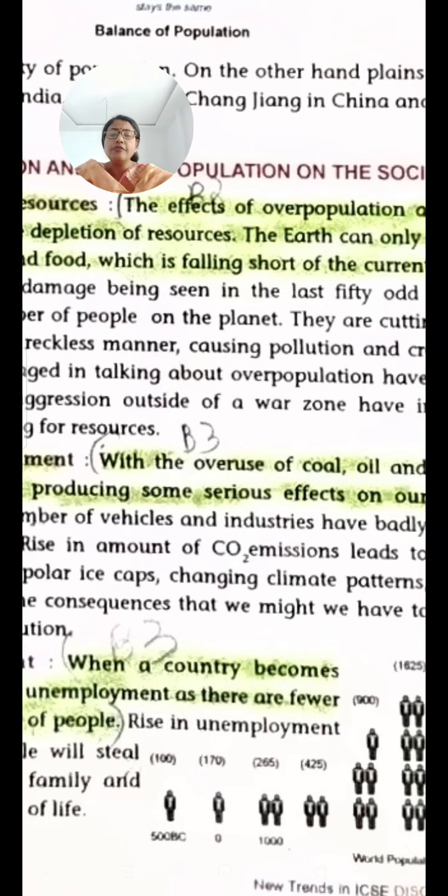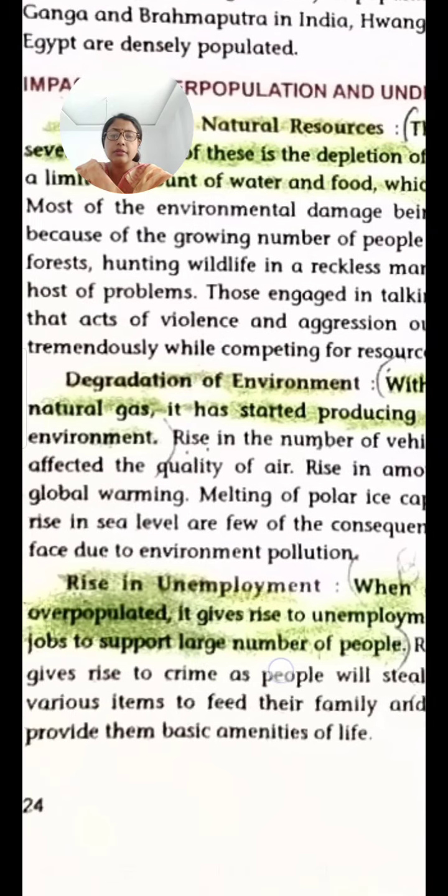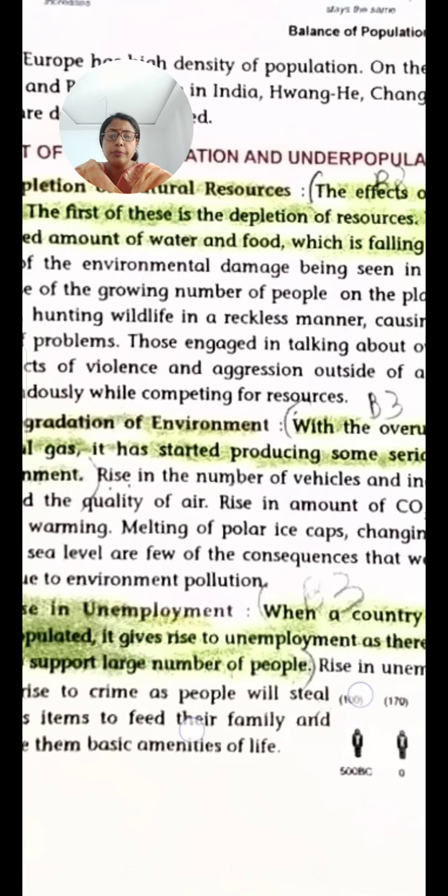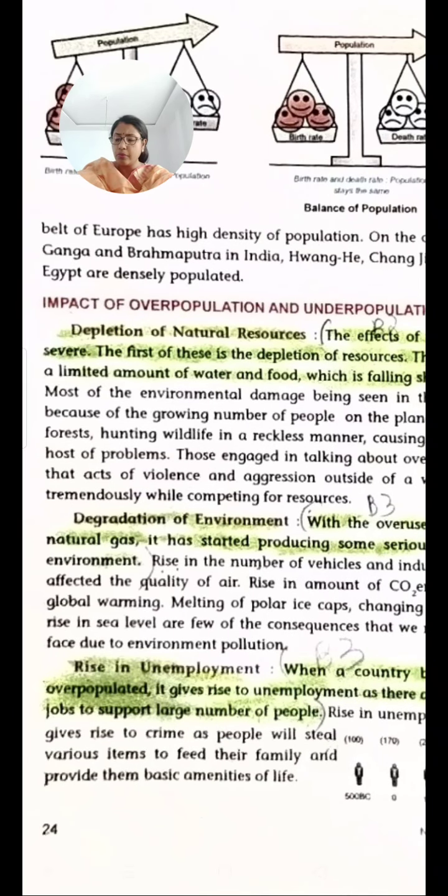Then rise of unemployment. Our next point is rise of unemployment. Too many people in one region and there is overpopulation. When a country becomes overpopulated, it gives rise to unemployment as there are fewer jobs to support a large number of people. Jobs are less, people are more, and there is rise in unemployment. Now when there is unemployment, what happens? People tend to get into crime, as people will steal various items to feed their family and provide them with basic amenities of life. So the crime rate increases.